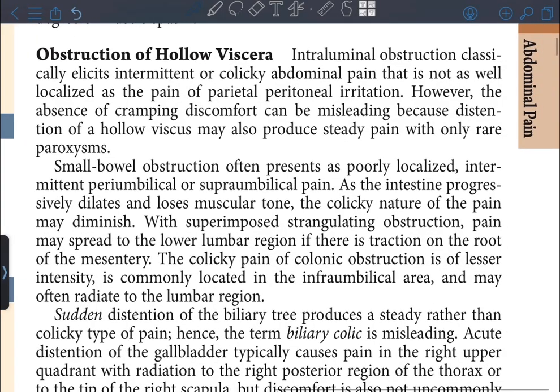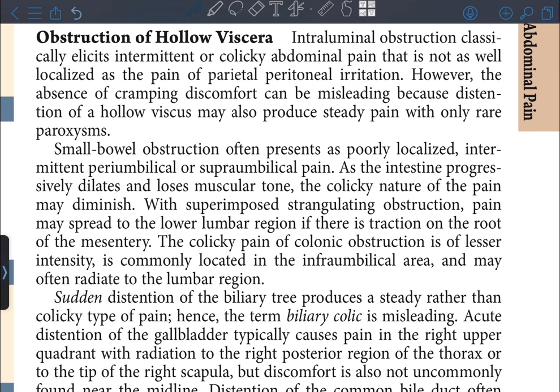Obstruction of hollow viscera. Intraluminal obstruction classically elicits intermittent or colicky abdominal pain that is not as well localized as the pain of parietal peritoneal irritation. However, the absence of cramping discomfort can be misleading because distension of a hollow viscus may also produce steady pain with only rare paroxysms. Small bowel obstruction often presents as poorly localized, intermittent, periumbilical or supraumbilical pain. As the intestine progressively dilates and loses muscular tone, the colicky nature of the pain may diminish.